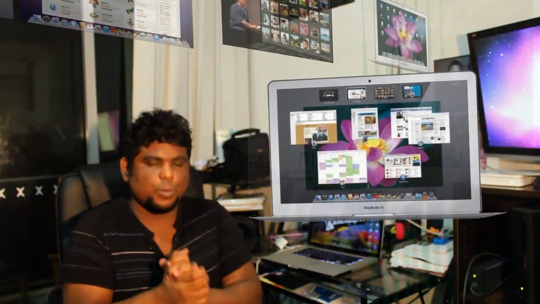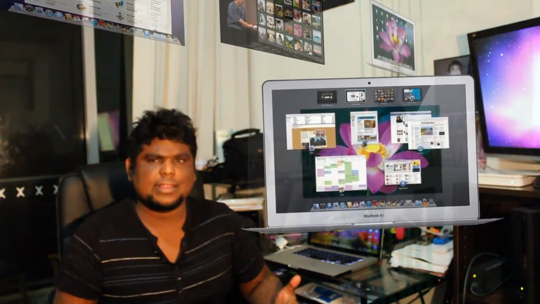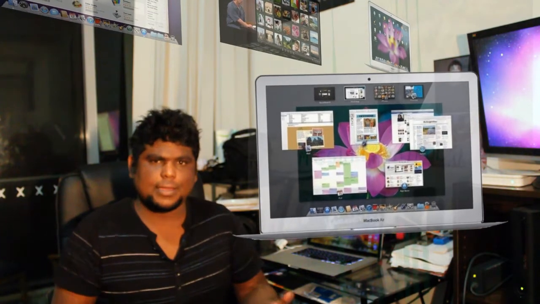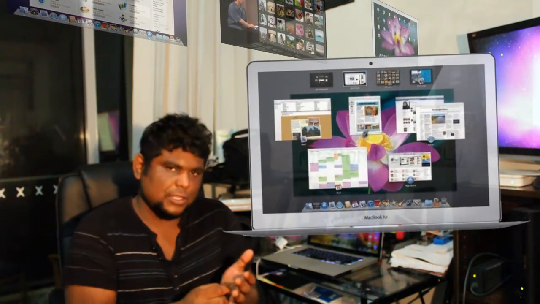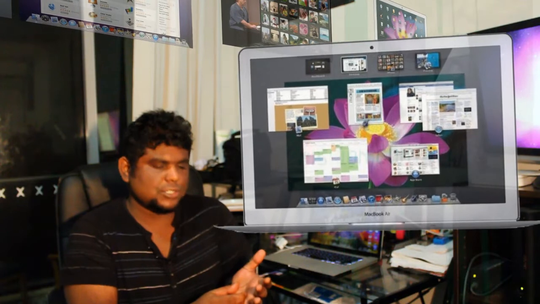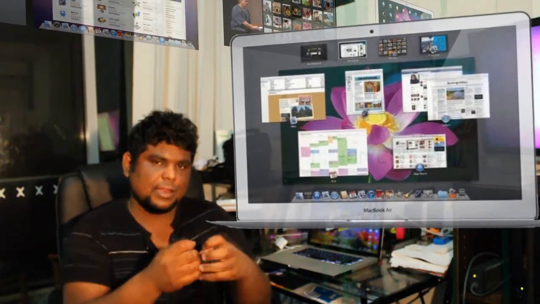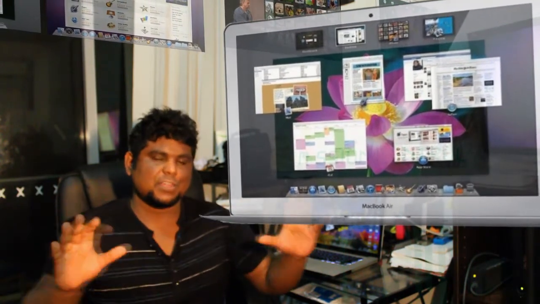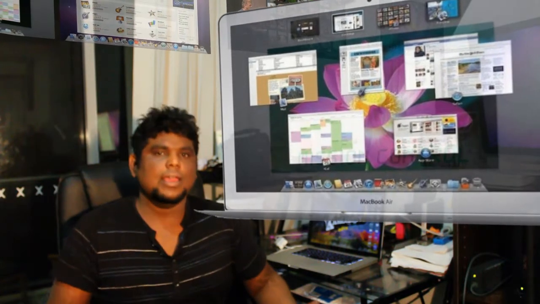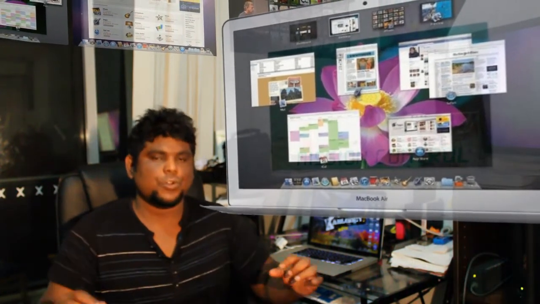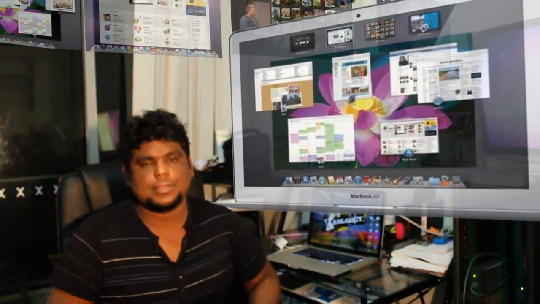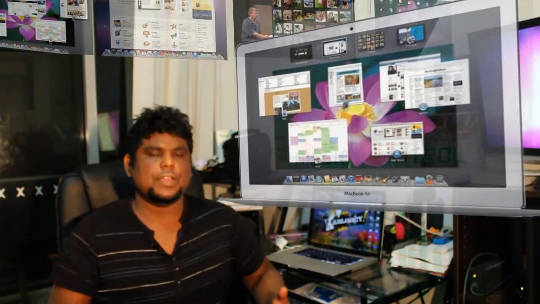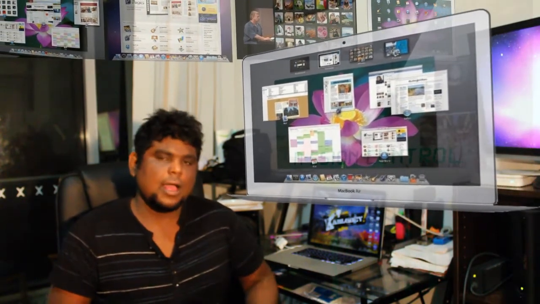that are stacked on top of each other, just like you can in the iPad photo gallery, where you can slightly pinch to zoom, and all the photos that are stacked at the back spread out, and you can see everything clearly. And at the bottom, of course, you would have the dock with all your apps in there. So that's an interesting feature. I think it's going to be very powerful.